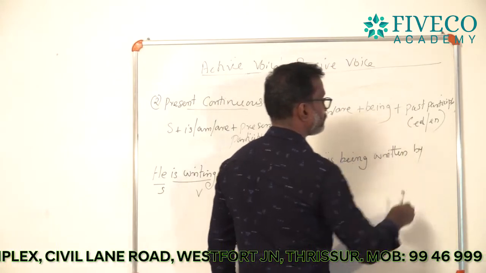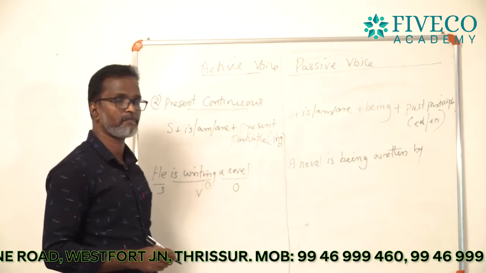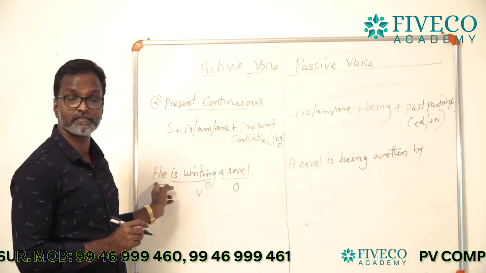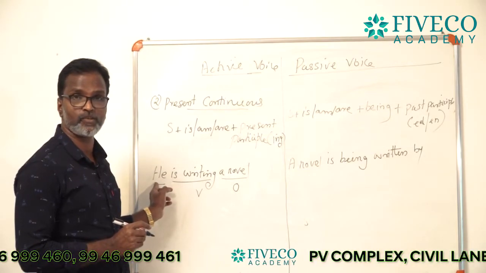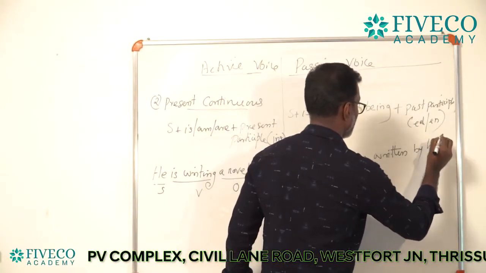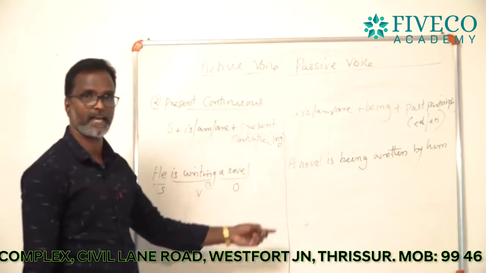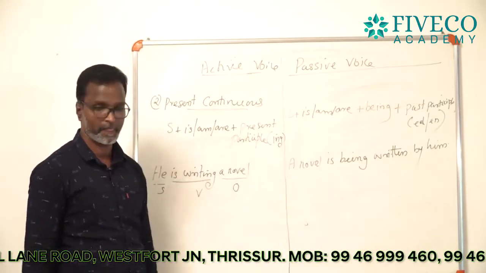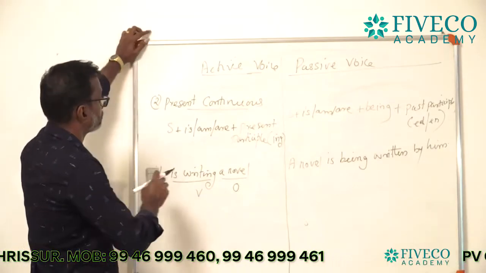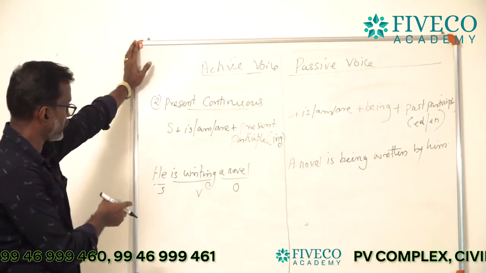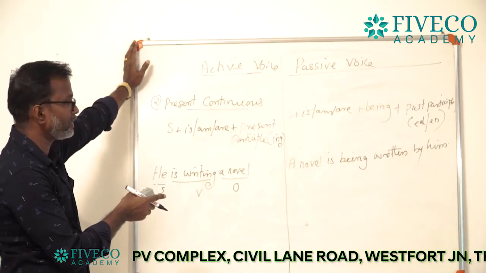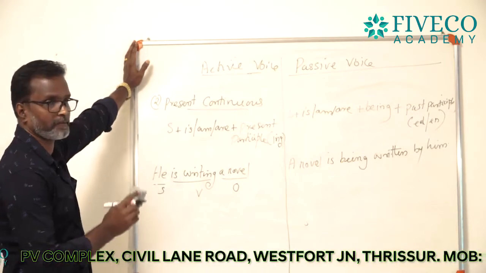Then you can use by plus agent. By plus agent means by plus subject, and he is the subject. Can you write he at the end of a sentence? No. You can write by him. A novel is being written by him. That is the answer. Okay, so do you understand? He is writing a novel, that's the sentence, and we have got the answer: a novel is being written by him.